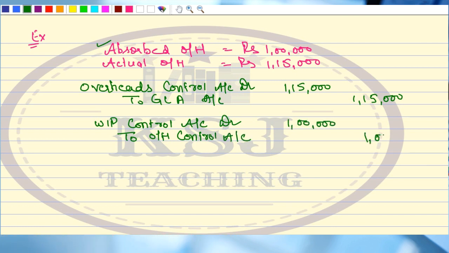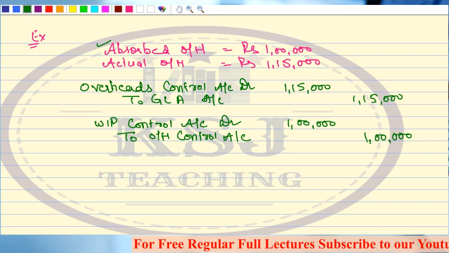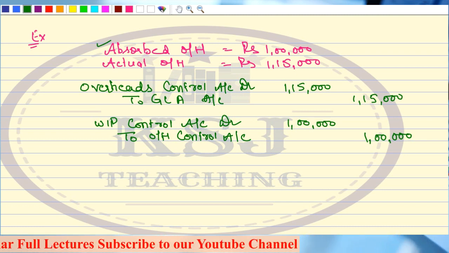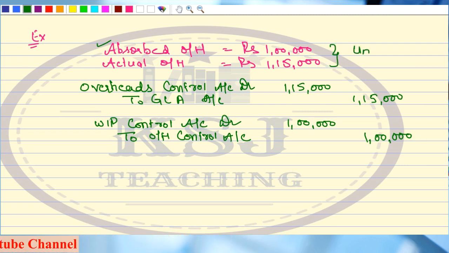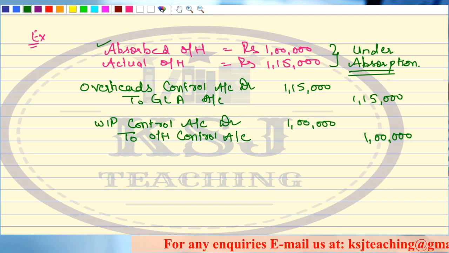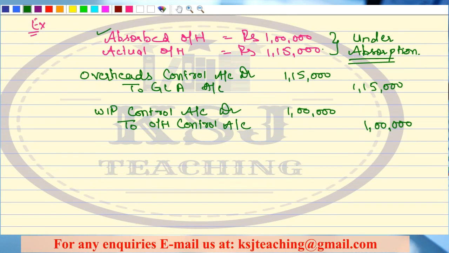The third entry is going to be for the under or over absorption. Now this is a case of under absorption, because the actual overheads are more than the absorbed overheads. How to treat this under absorption? Sir, very simple. You assume it to be for abnormal reasons and take it to the costing profit and loss account.